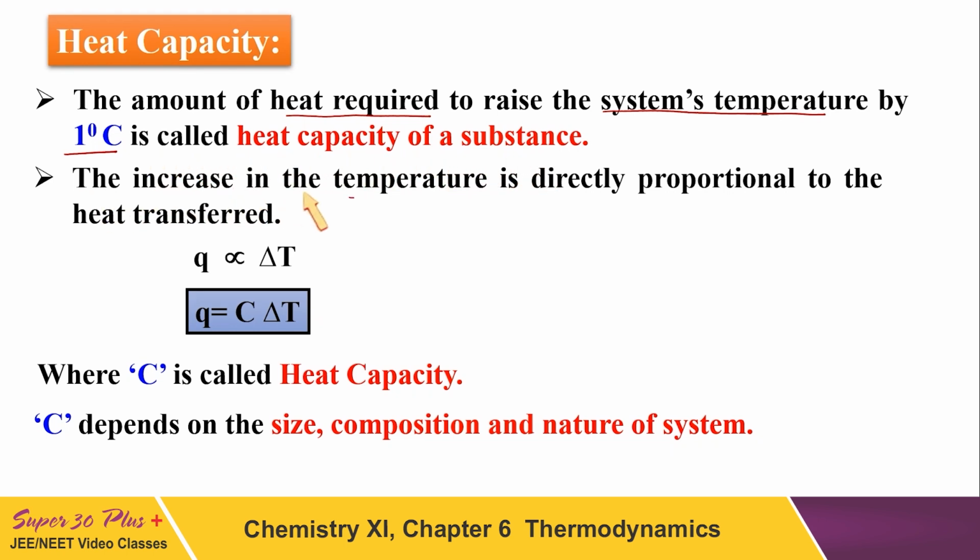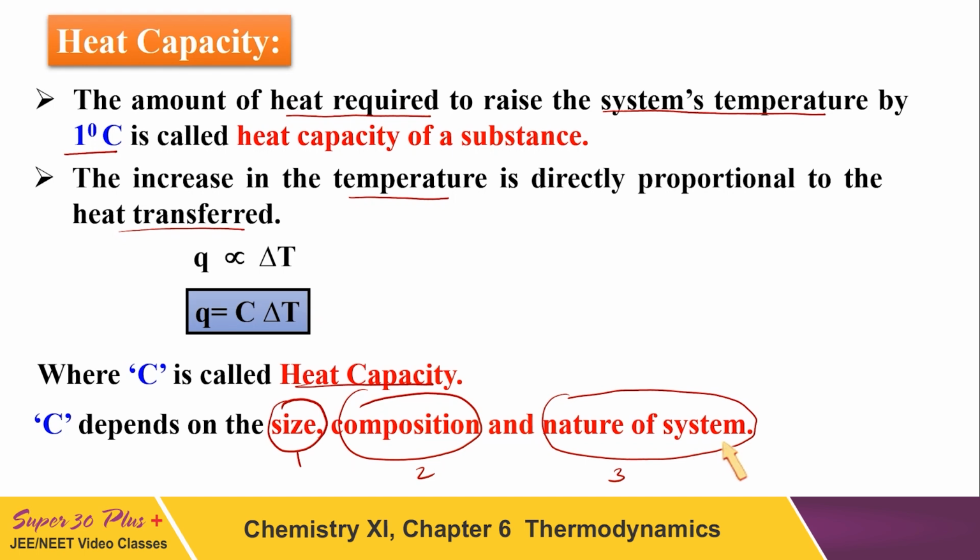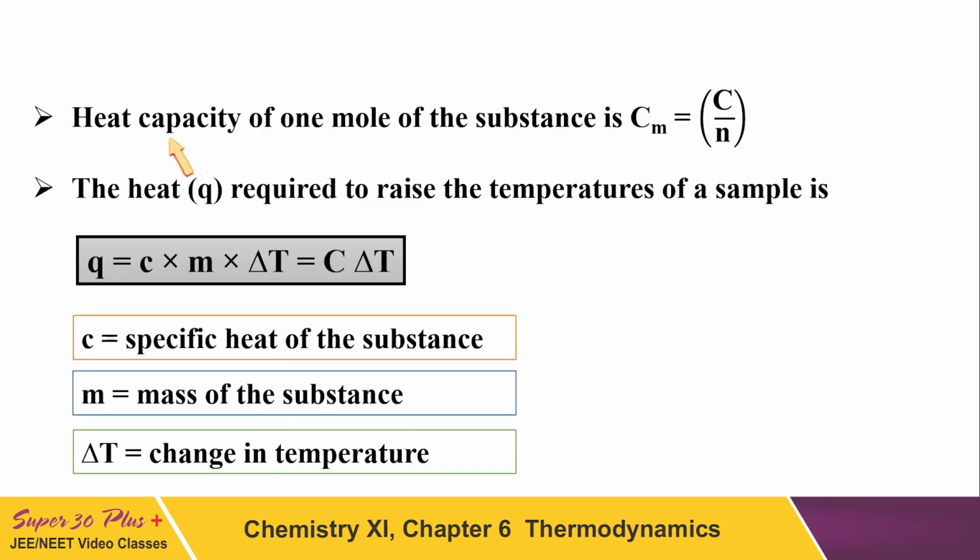The increase in the temperature is directly proportional to the heat transferred. So Q is directly proportional to the change in temperature, and this constant we put here is called heat capacity. Importantly, C depends upon size, composition, and nature of the system. The heat capacity of 1 mole of substance is the heat capacity divided by the number of moles.